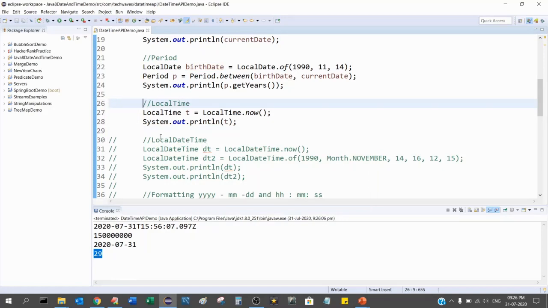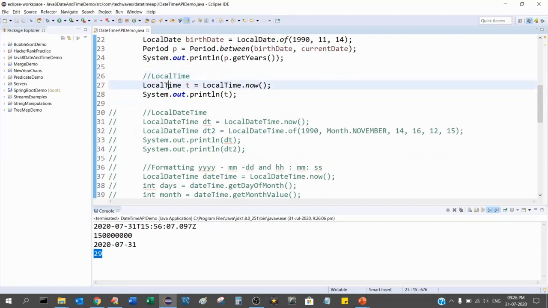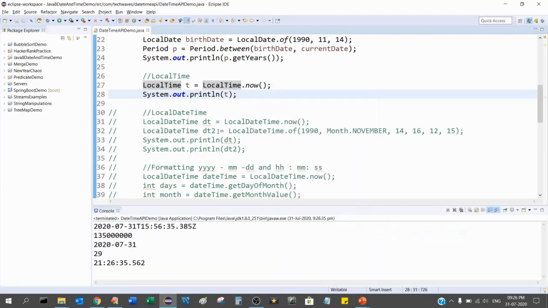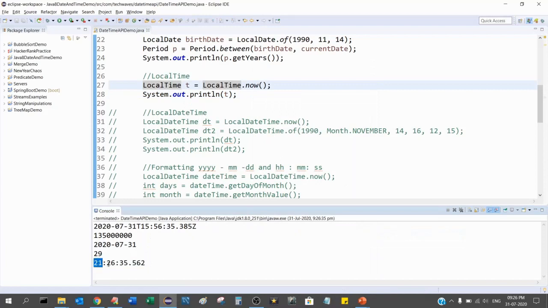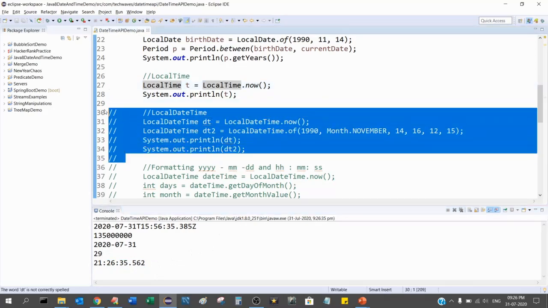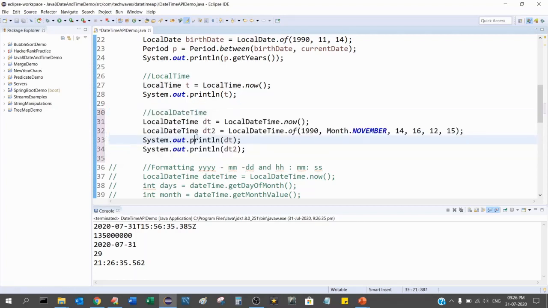Okay, fine. So LocalTime is only going to give me time. You have seen date and period. Now LocalTime gives me the time: hours, minutes, seconds, and I think this is the nanoseconds. Next is LocalDateTime, which actually gives both date and time.